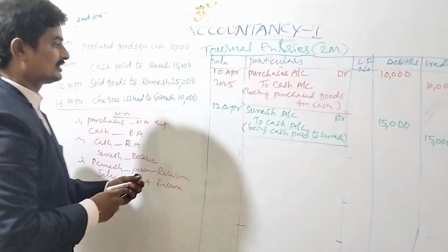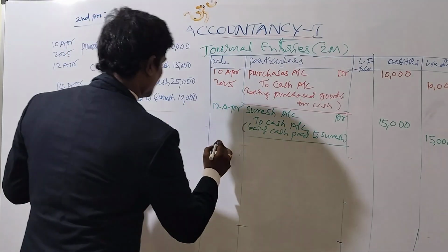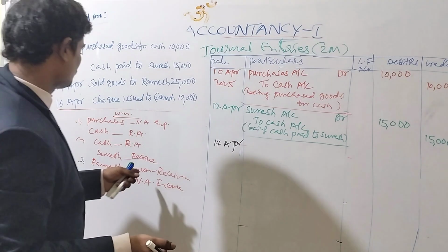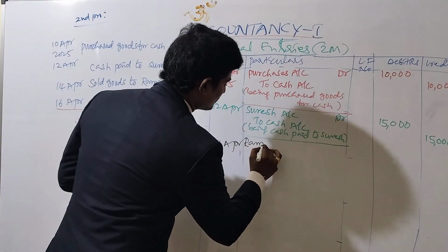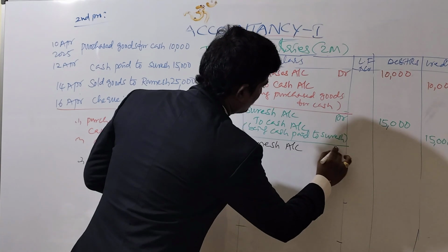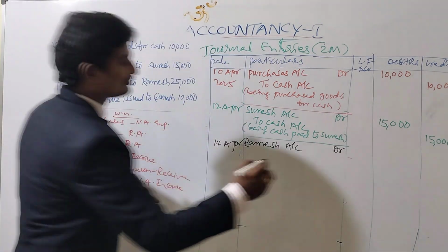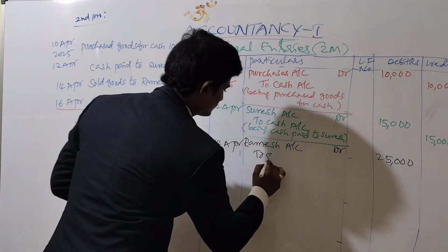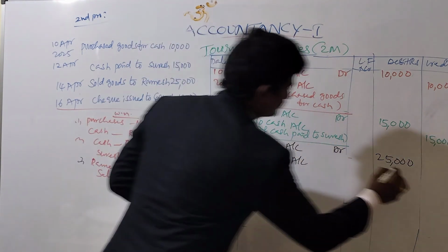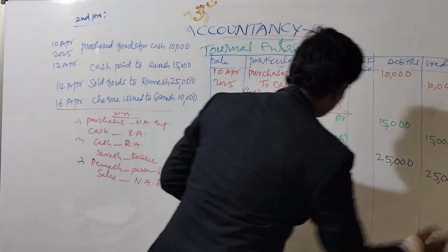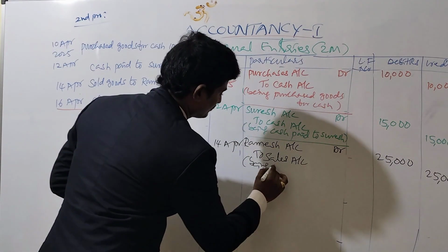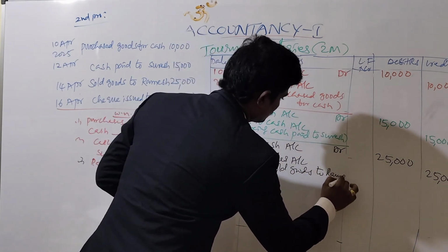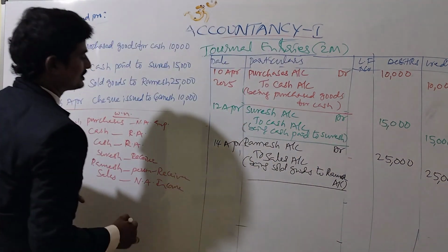On 14th April, we are selling and Ramesh is receiving goods from us. So Ramesh account debit for rupees 25,000 in the debit column, to sales account 25,000 credit. So being sold goods to Ramesh account.